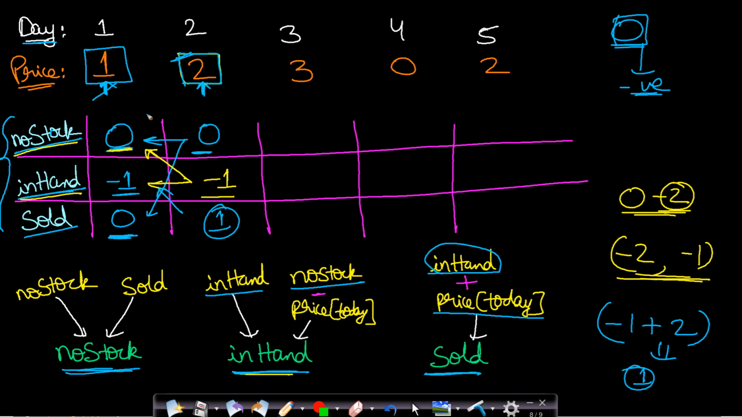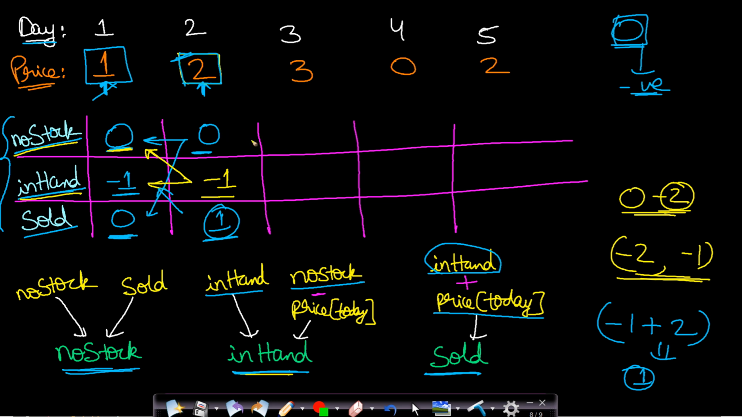Now you can see that if we take just 2 days, then in the selling state, that is, if we sell on the second day, we have the maximum profit, which is 1. But we want to calculate for all these 5 days, so we will keep repeating this process. I hope you are understanding these processes.